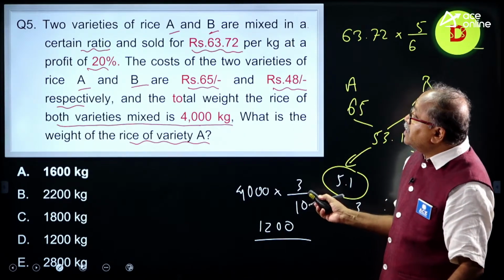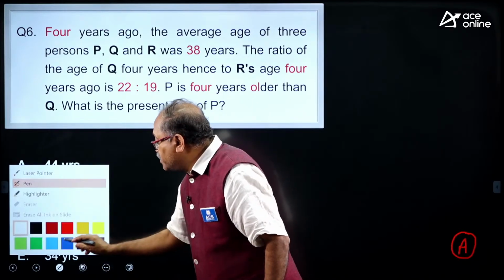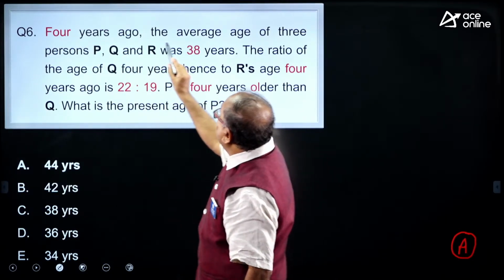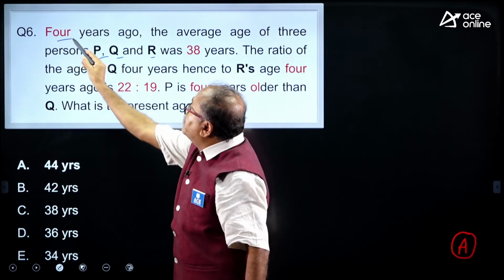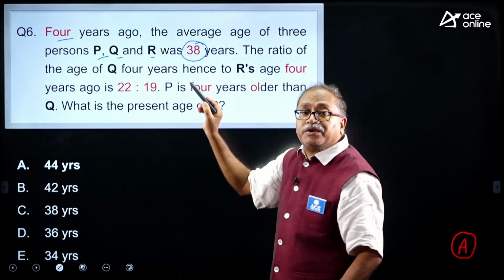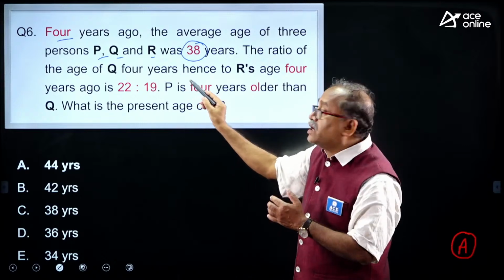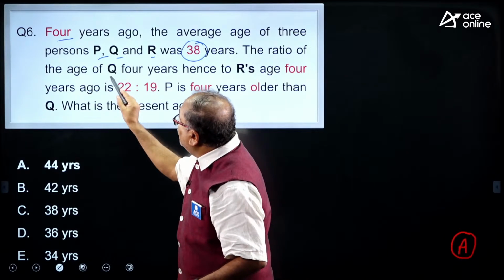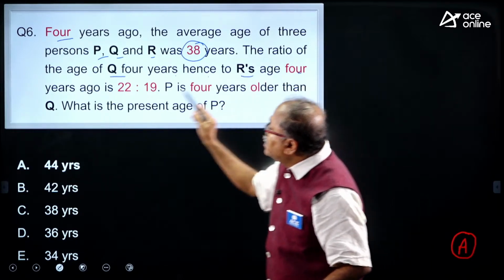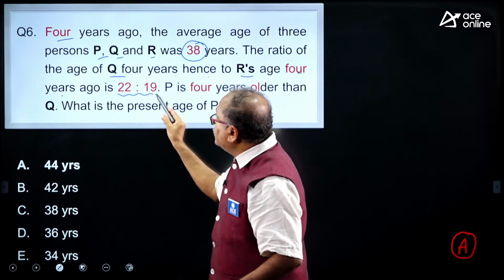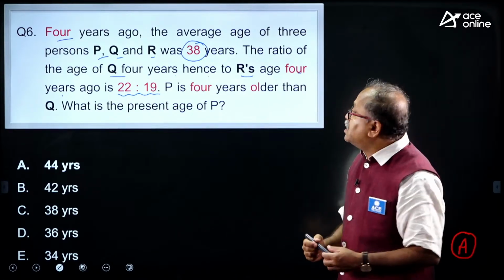The next one is question number 6. Hope Yashwant you understood this. What is this one? 4 years ago, the average age of 3 persons P, Q and R was 38. So I can find out the total present age of P, Q and R. The ratio of the age of Q 4 years hence to R 4 years ago is 22:19.